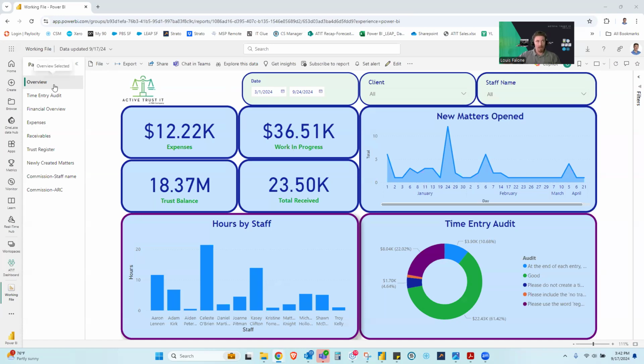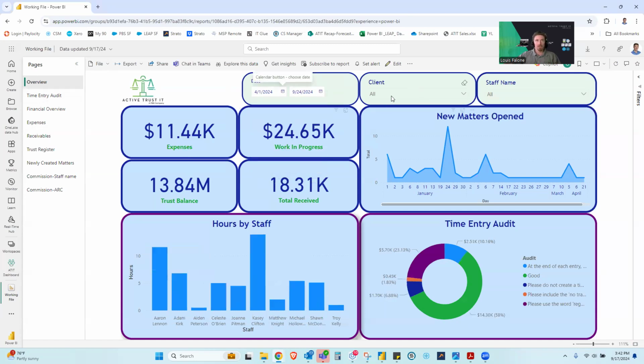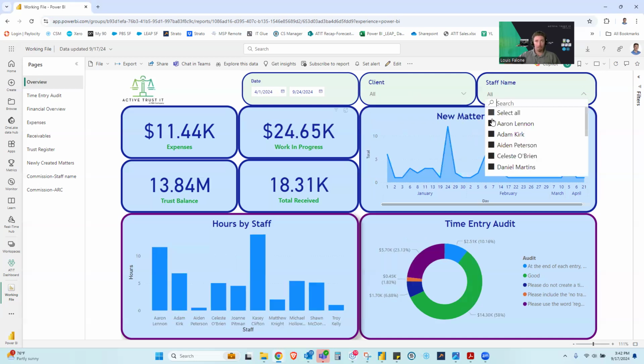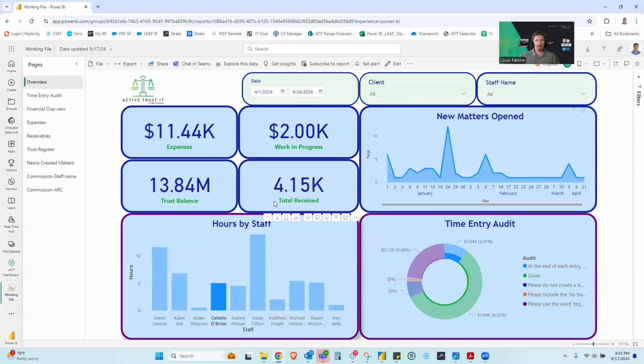Starting on the Overview tab, this is just general information that feeds into all the other tabs that we have. You can filter by date, client name, staff name, and you can also click right on the graphs as well. So if I wanted to just click on one person, I could see total received, work in progress. Also gives me the time entry audit.